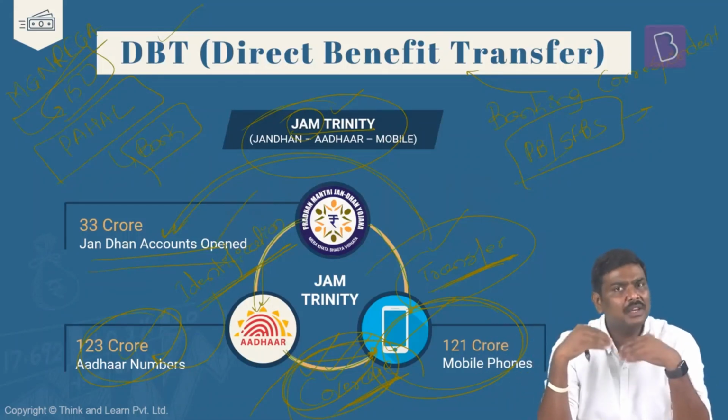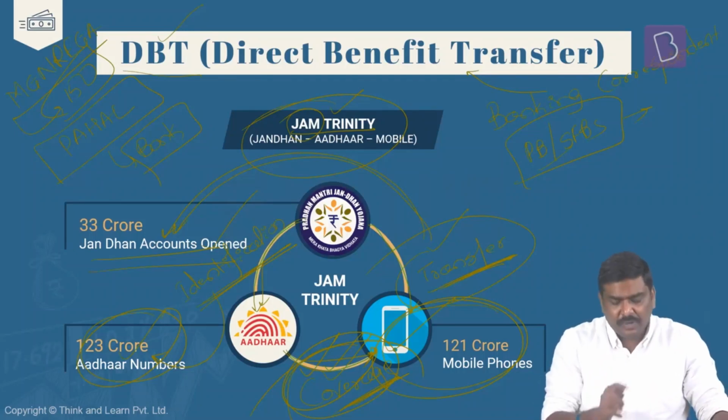Okay. With respect to the first pillar, second pillar, they are working much more efficiently. Third pillar, slightly there is a problem here. Now this is the basic idea of direct benefit transfer and the concept of the JAM Trinity.